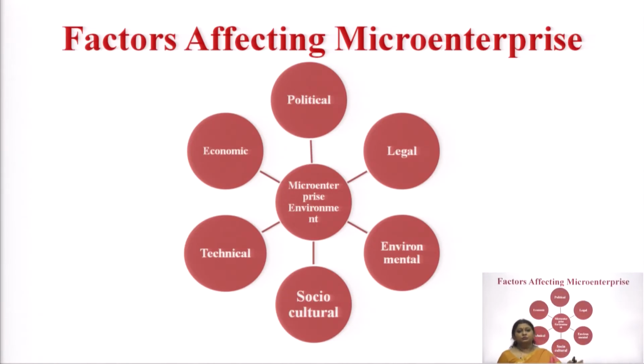Again, to emphasize on your mind, look at this figure. If I say my micro enterprise is existing, it means that it is existing in this and this type of environment. Imagine a business, how many types of environment are there? What are the different factors? Broadly seeing, we can see 6 important parameters, factors, variables, environmental factors which are to be studied.